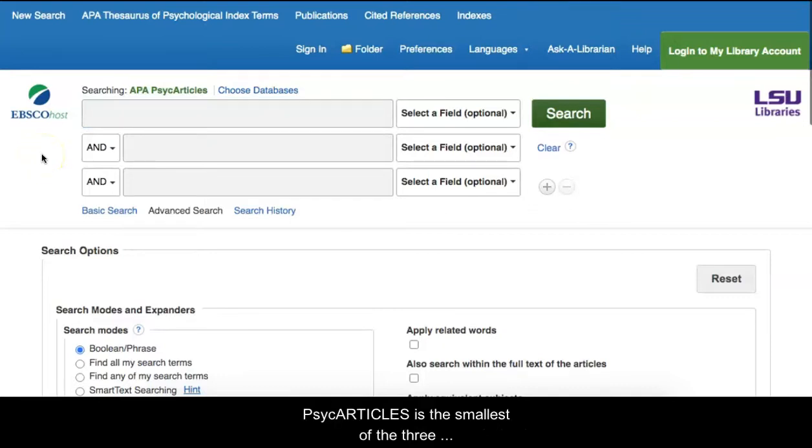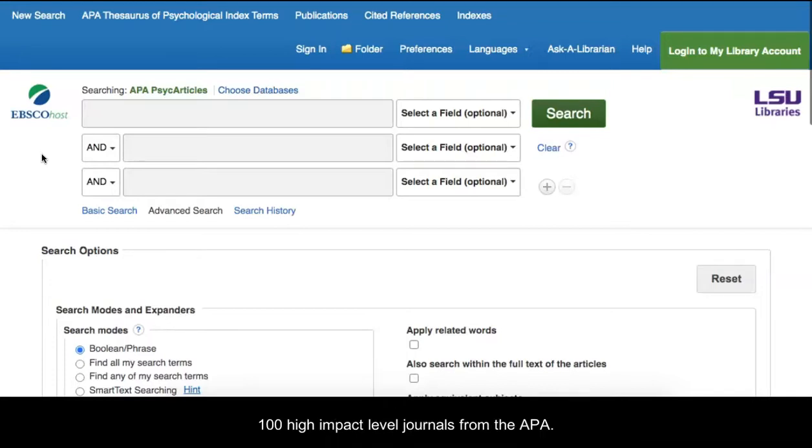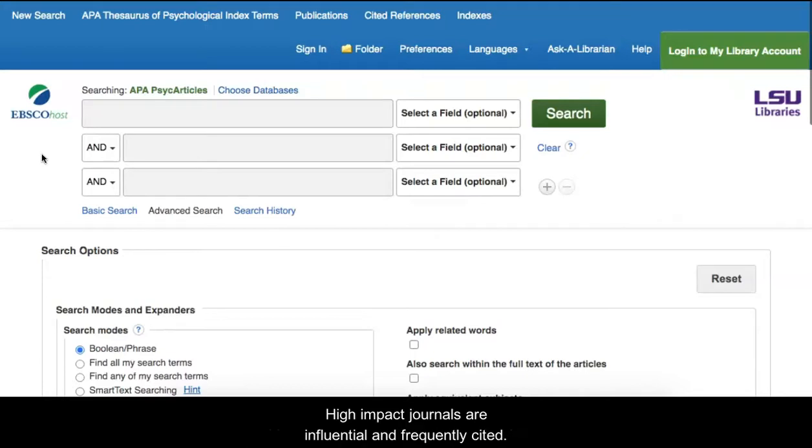PsycARTICLES is the smallest of the 3 databases, but it includes approximately 100 high-impact level journals from the APA. High-impact journals are influential and frequently cited. All of the resources in the database are full text.